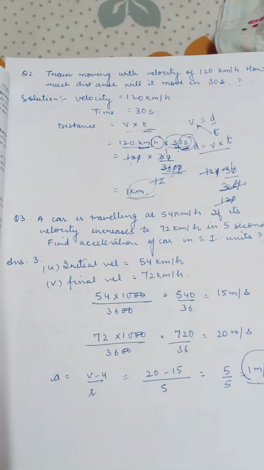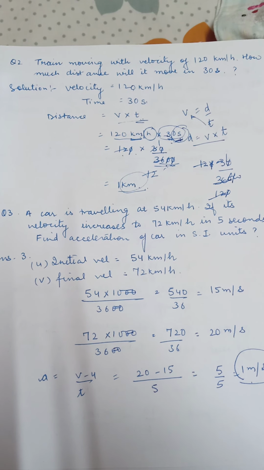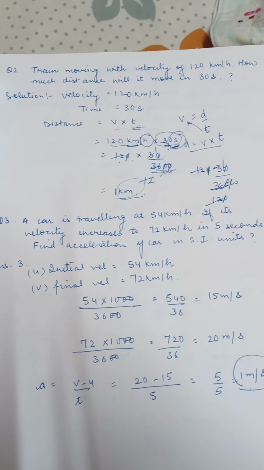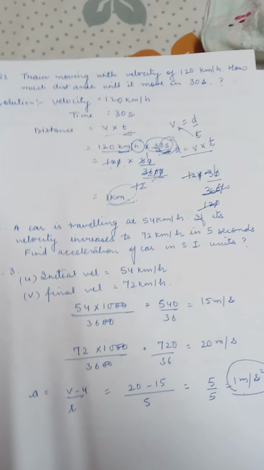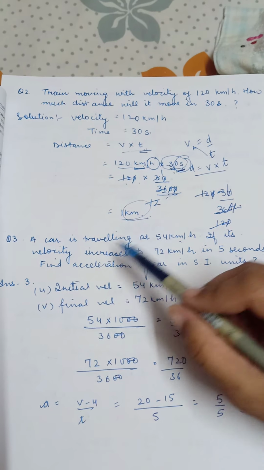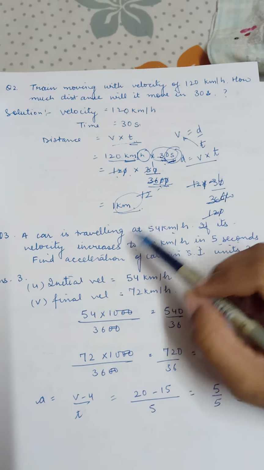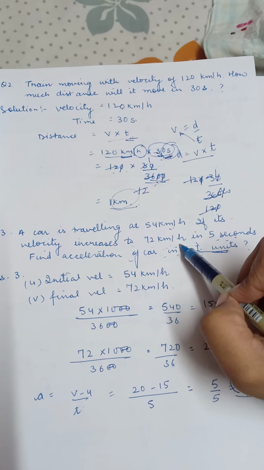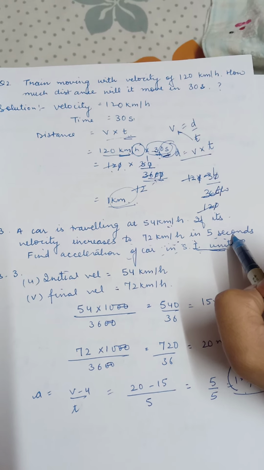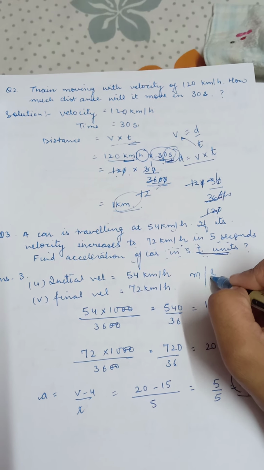The next question: a car is traveling at 54 km per hour. Now this given is the initial speed or initial velocity. It is traveling already at 54 km per hour. If its velocity increases to 72 km per hour in 5 seconds, find the acceleration of the car in SI units. So first of all, you are given initial velocity, final velocity and time. You have to find out acceleration but in SI units. And we know the SI unit is meter per second square.